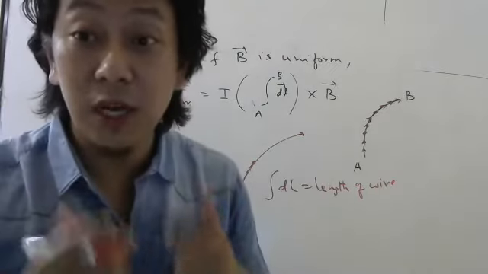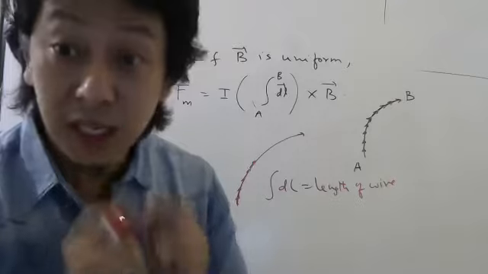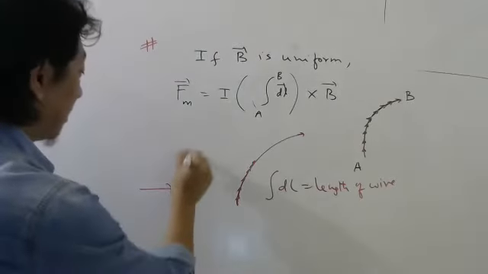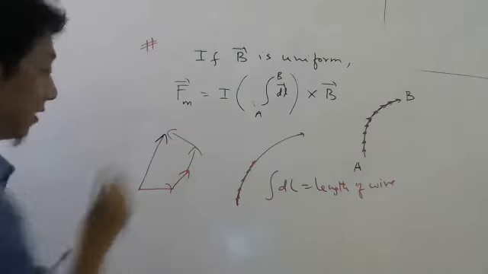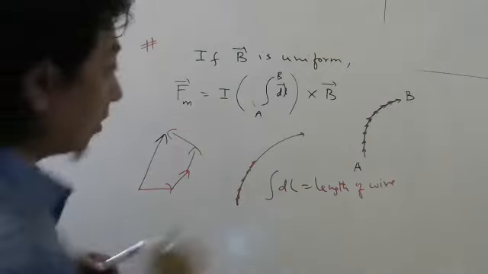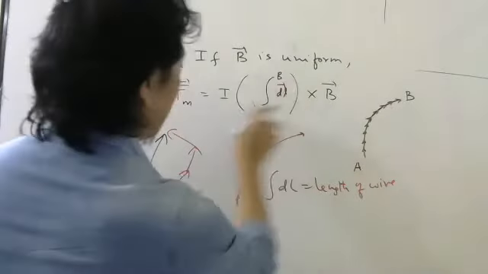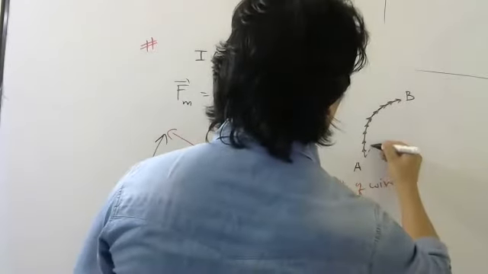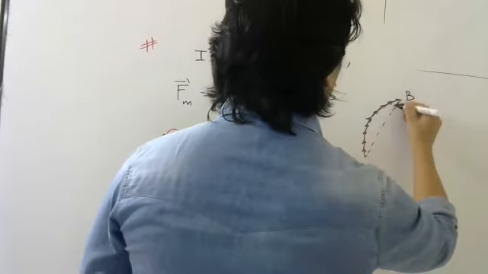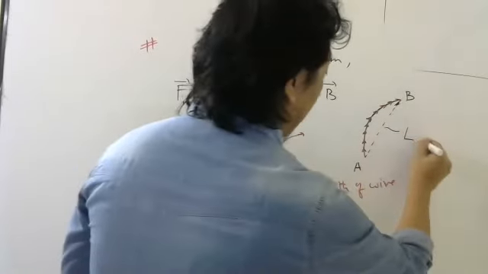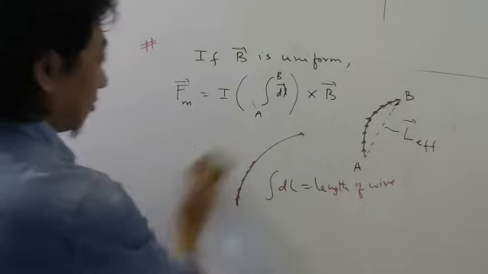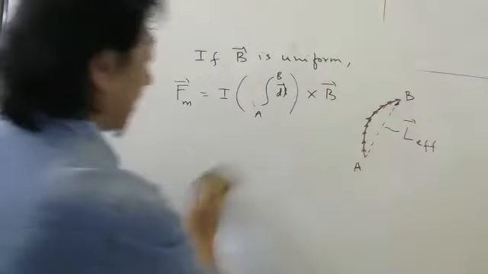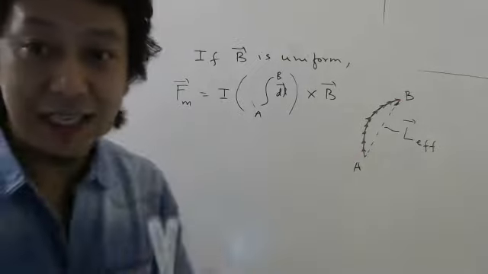And you know from polygon law, which law? Polygon law, that this vector plus this vector plus this vector plus this vector is which vector? This vector. Correct now? So after doing this integration, you will get directly this vector. So this vector is what I write as L effective vector. L effective. So please be careful. We are not adding dL, we are adding dL bar.